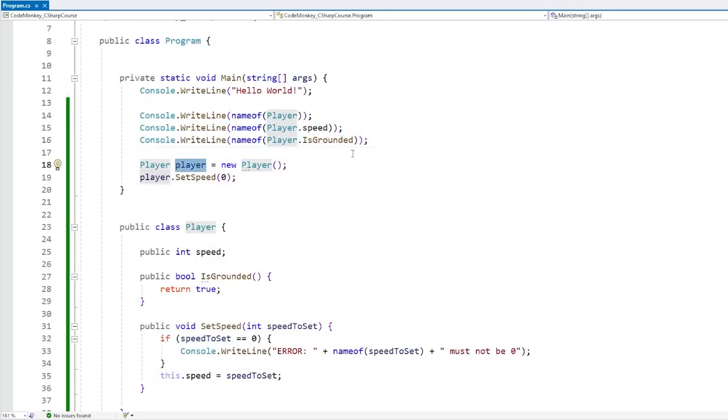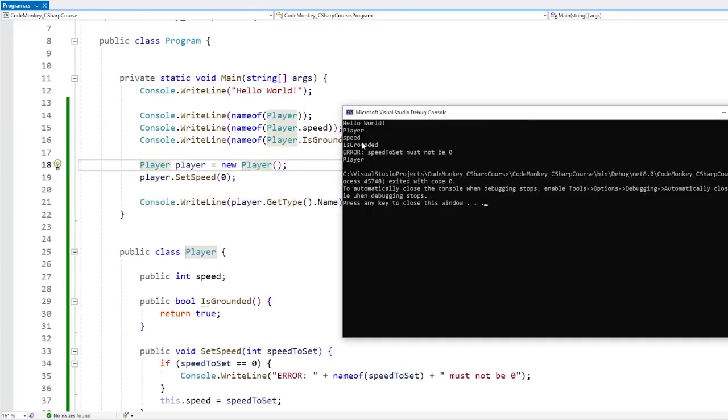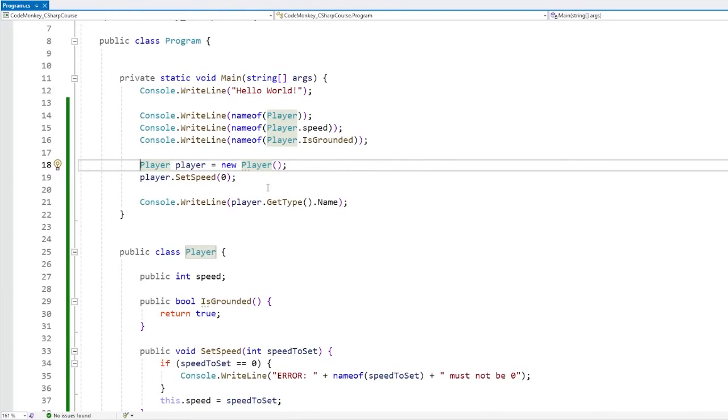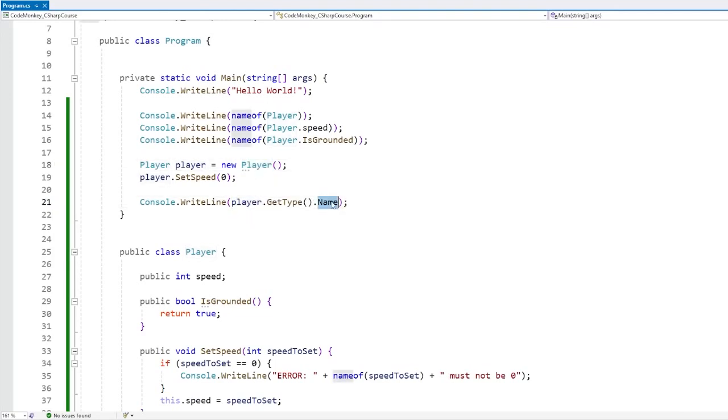For example, if you already have a player, you can technically call GetType, and then from the type you can just access the name. So this works, and this will print out the exact same thing as here. So let's actually do that. Console.WriteLine, and there it is, this one prints out Player exactly the same. So the performance bonus: if you do this, you access the object, you get the type and you get the name, or alternatively, you would just do typeof the Player type and then grab the name.